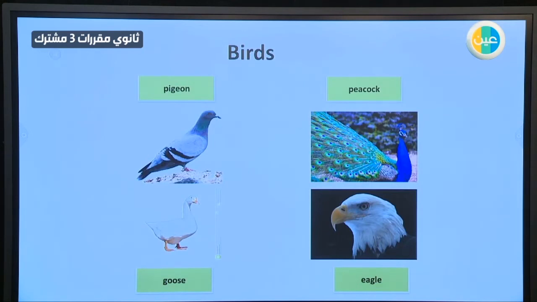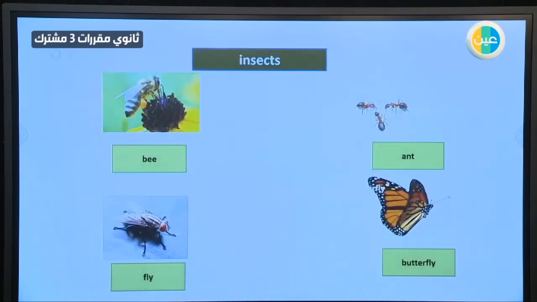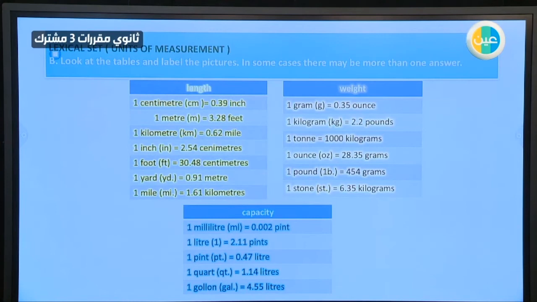What about this part or this kind? We call them birds, like peacock, like eagle, like goose, and so on. So those are birds. Also, we have another kind, reptiles. As you can see, lizard, tortoise, cobra, crocodile, and the last group, insects. Insects like what? For example, we have bee, ant, butterfly, and fly, and so on. So we have different kinds.